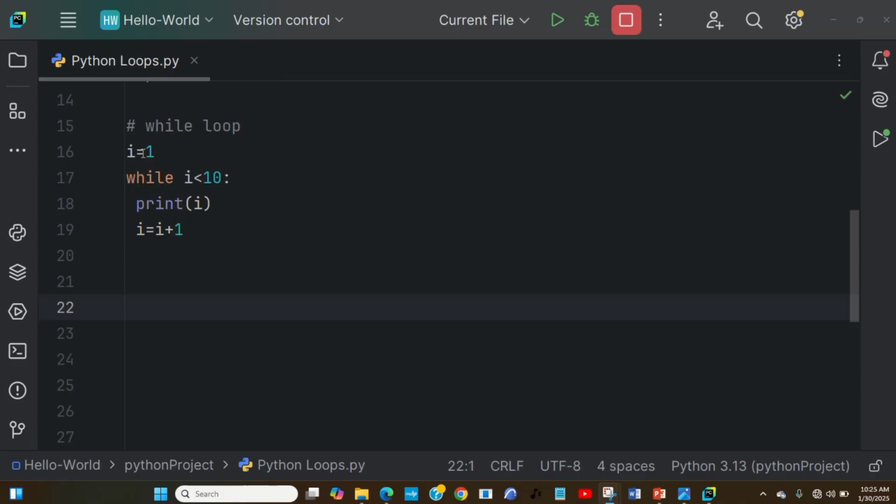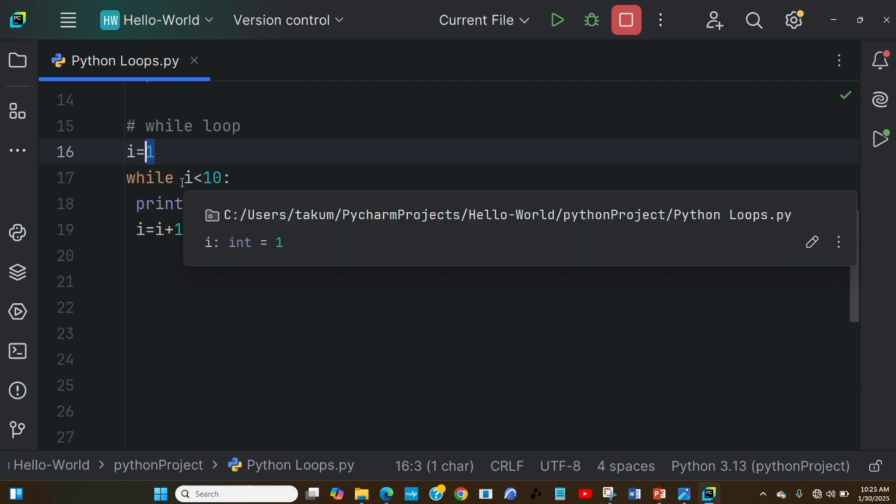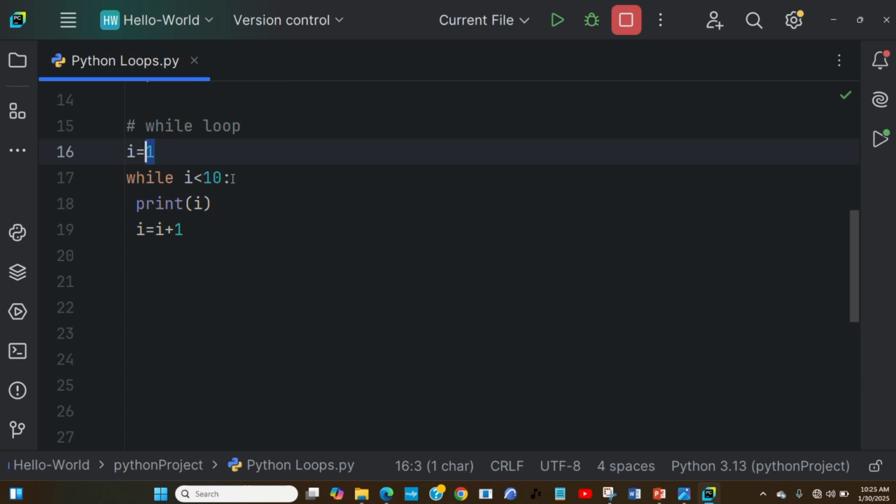So this is an example of it. We have a small piece of code here. I have a variable i, and I'm assigning the initial value as 1. I say while i is less than 10, I want you to print the value of i, and also increment i. The first time it iterates, the value of i is going to be 1. The second time, i plus 1, so it's going to print 2. It is going to iterate until 9 because we say i is less than 10. So if we run this piece of code, it's going to print from 1 to 9.